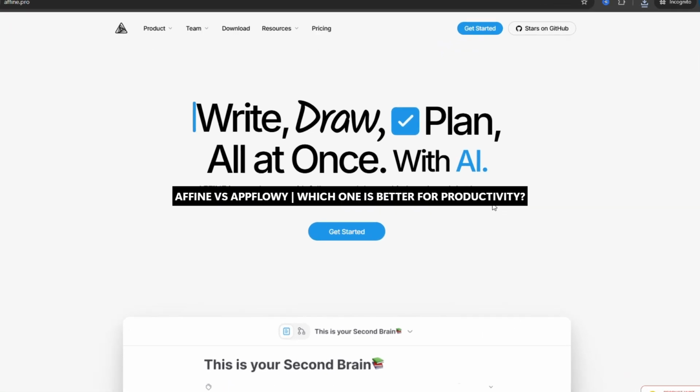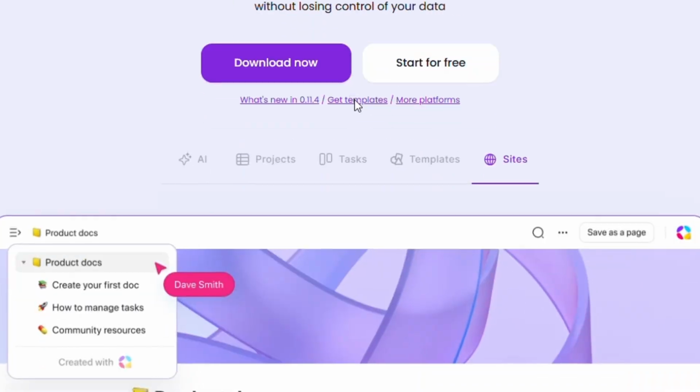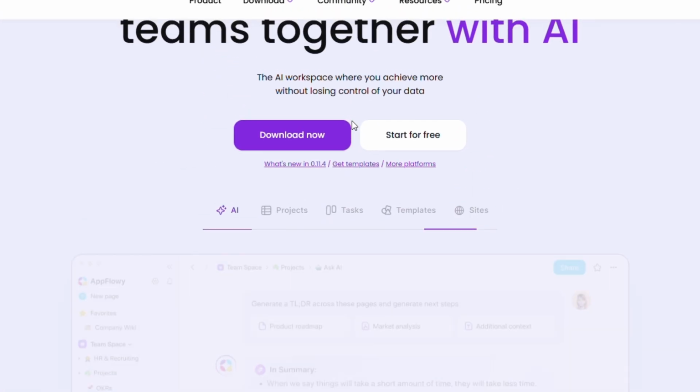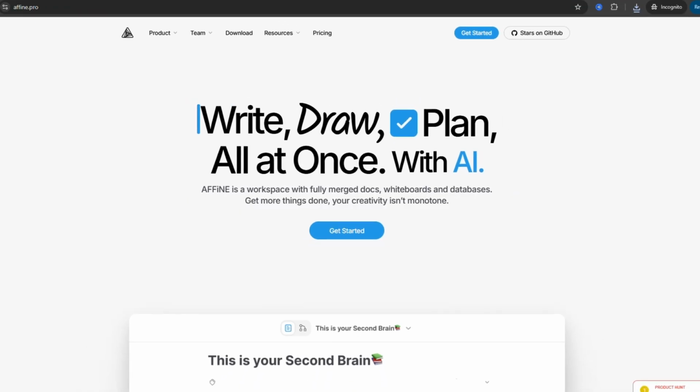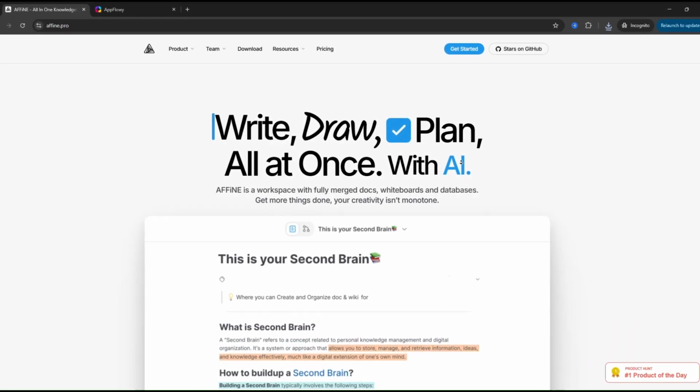If you're looking for a Notion alternative, two rising tools are AFFiNE and AppFlowy. Both are open source and privacy focused, but they take very different approaches. So which one is actually better? Let's break it down. So AFFiNE is a hybrid productivity tool combining docs, tasks, and an infinite whiteboard in one